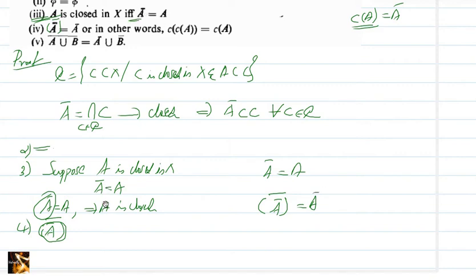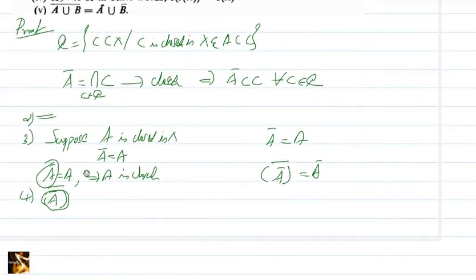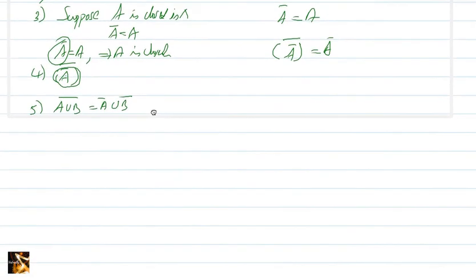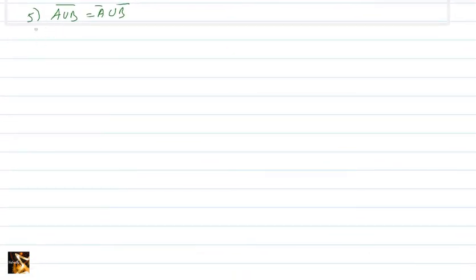Actually, the only part we need to prove here is the fifth one, that is A union B, the closure equal to A closure union B closure. So this we can prove. Proof.